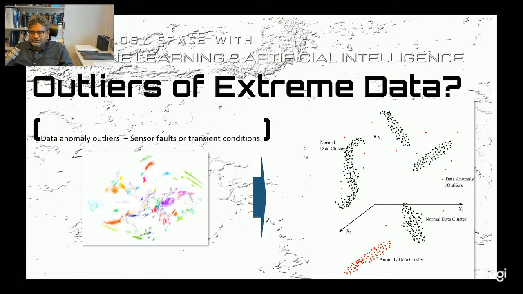So now we can imagine that this way we can put these extreme data sets into a mathematical framework, and this mathematical framework can support the development of a digital twin, and that will also be discussed in future slides.